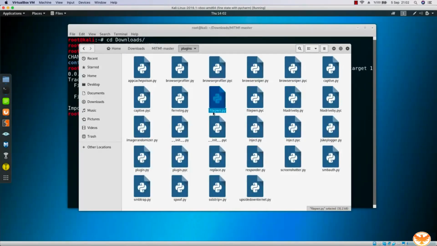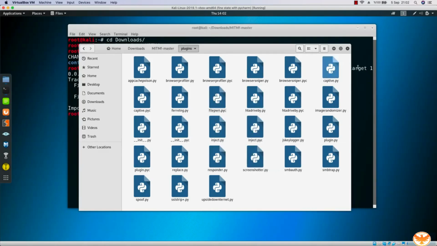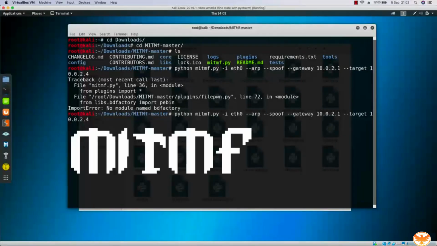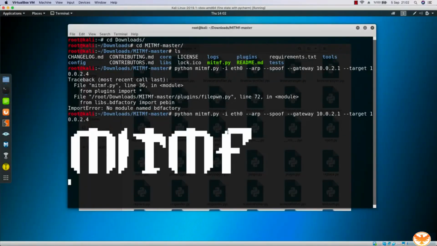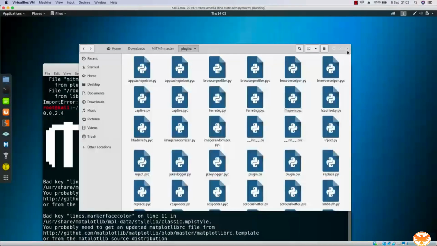Later on we're gonna learn, but right now I'm just going to go into these plugins and find the file palm.py and delete it, okay, like that. And if I come over here and hit the upper arrow button on my keyboard, I can hit enter and it will start this attack for me.